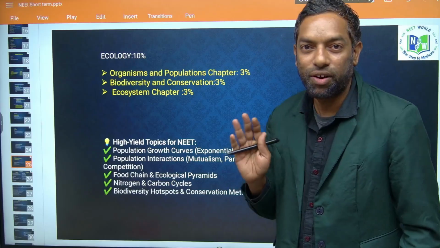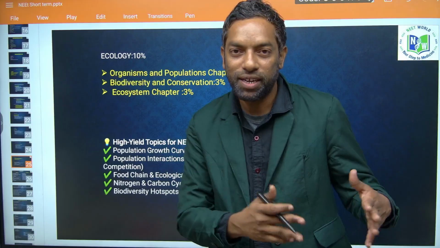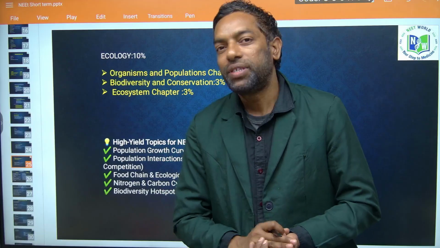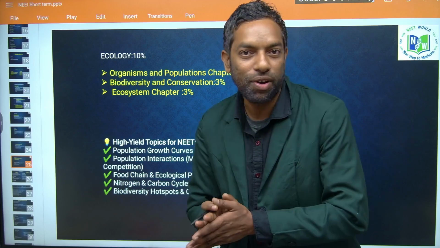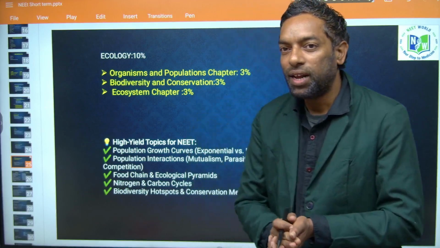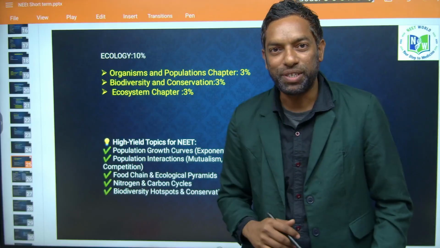Guys, most of my previous students tell me personally that it looks like an easy chapter, but cracking the questions is very hard. Population interactions confuse them, and match the following questions. And as well, there are population growth curves. This is the most important, guys.